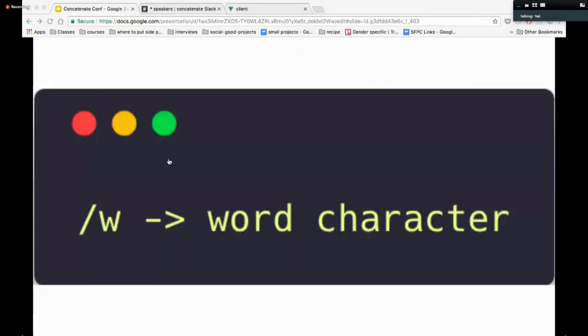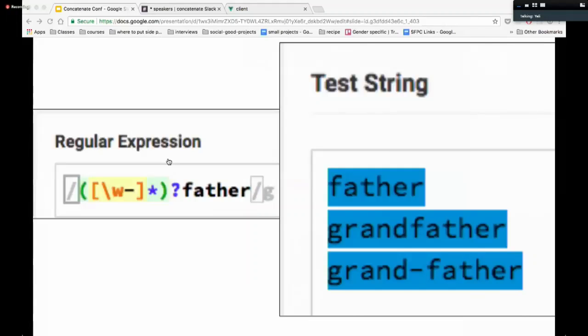So what can I do? So I use the word character, which as the name implies is for a word. So when I add a word character, then it matches father, it matches grandfather, it matches grand-father.